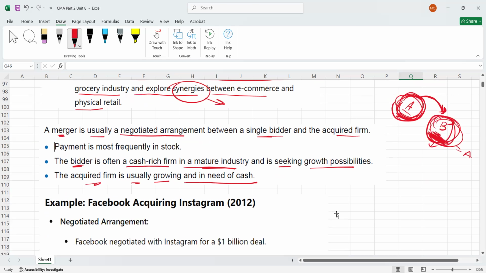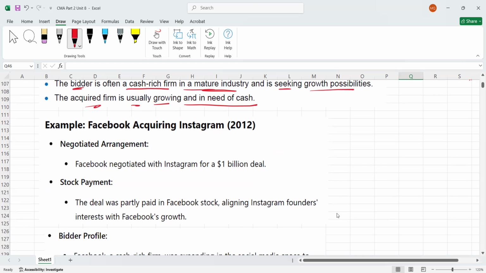Now we have a practical example. For example, Facebook acquired Instagram back in 2012. So this is just a discussion point. It was a negotiated arrangement because Facebook negotiated with Instagram for a $1 billion deal. And the stock payment? As I told you, mostly we make the payment in stock, but it's not necessary. We can give cash as well. So the deal was partially paid in Facebook stock.